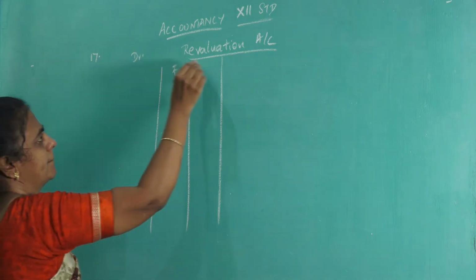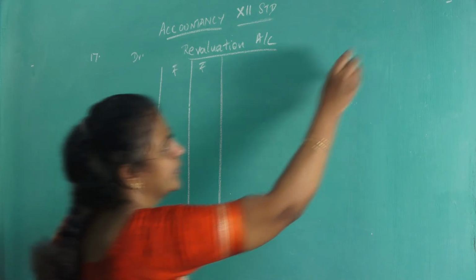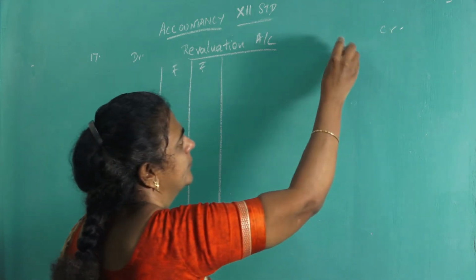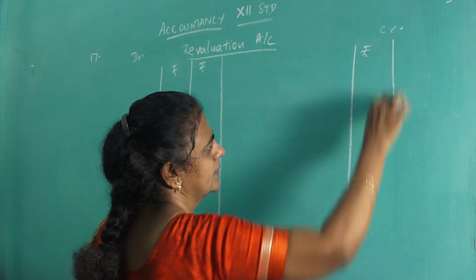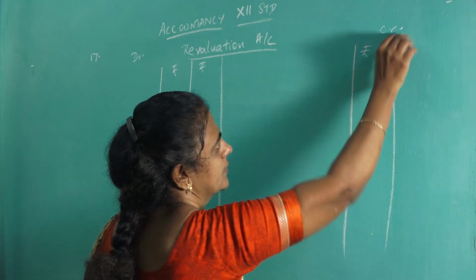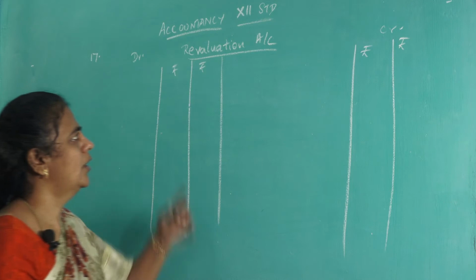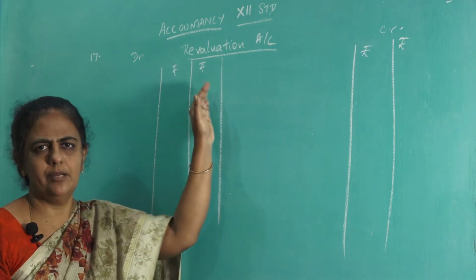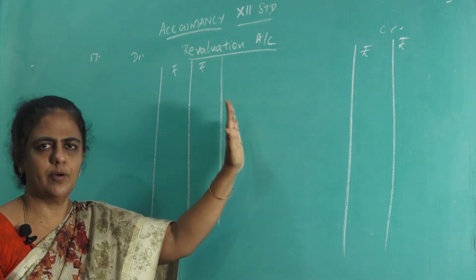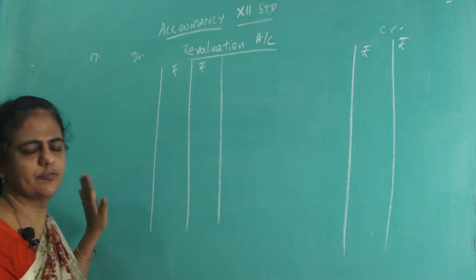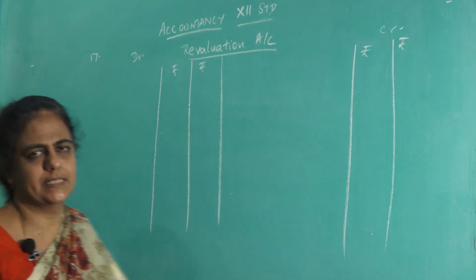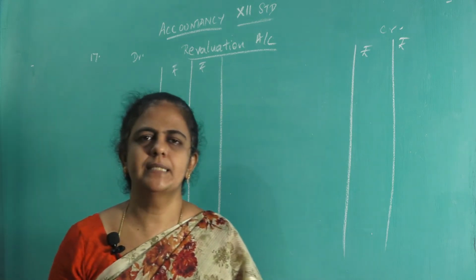Debit, rupees, credit, rupees. So you know how to prepare revaluation account while revaluing the assets and liabilities. If there is any profit, put on the credit side, any loss means put on the debit side. So first see the adjustment. See the first adjustment. Appreciate buildings by 10%.